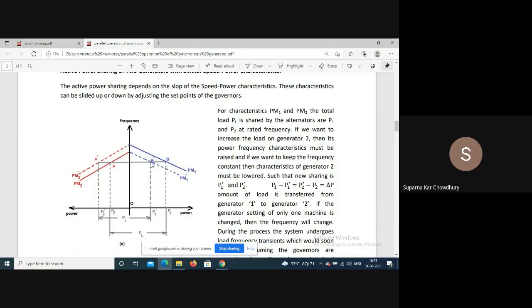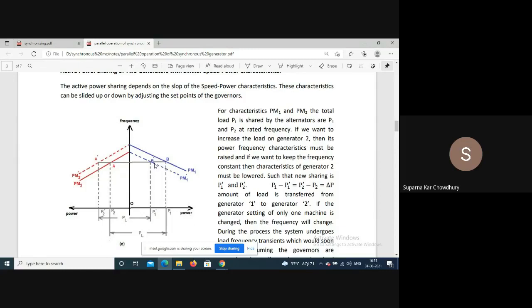So basically your first machine initially supplied P1, now it is supplying P1 dashed. Second machine was supplying P2, now it is supplying P2 dashed. And P1 minus P1 dashed is equal to P2 dashed minus P2. That is, for the first machine the power output has decreased, and for the second machine it has increased. Say this is delta P, and this delta P amount of load is transferred from the first machine to the second machine.